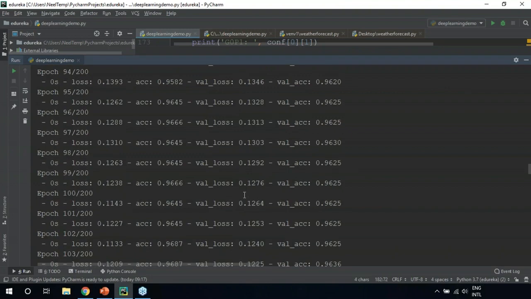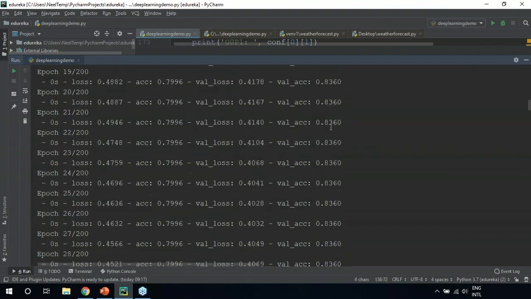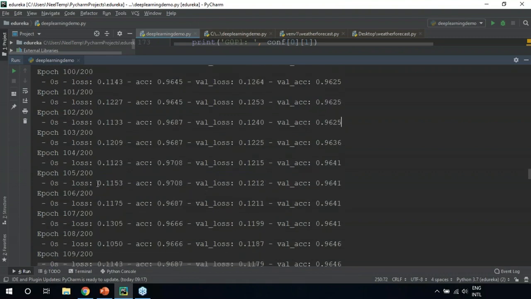Now, if you carefully look at the epoch accuracy values, you see that as we train our model even more, our accuracy keeps increasing. Initially, our accuracy was around 83, right? At epoch number 15, our accuracy was around 83%. But as we kept training our model a little bit more, our accuracy kept increasing. We have 90, we have 91, 94, 95, 96, and so on. Right? So basically, the more you train your model, the better it's going to be.